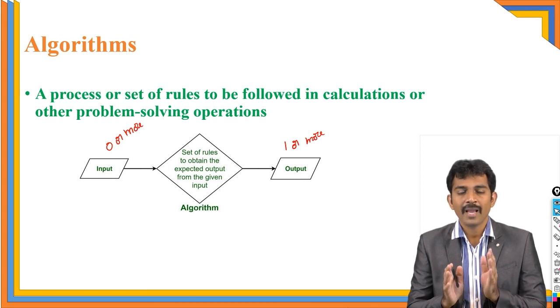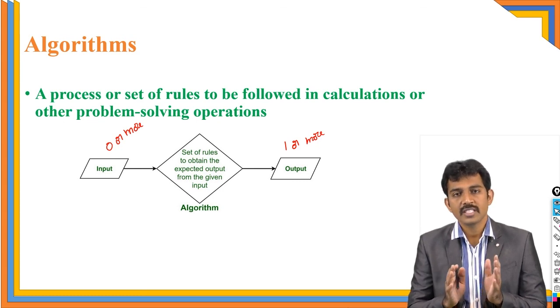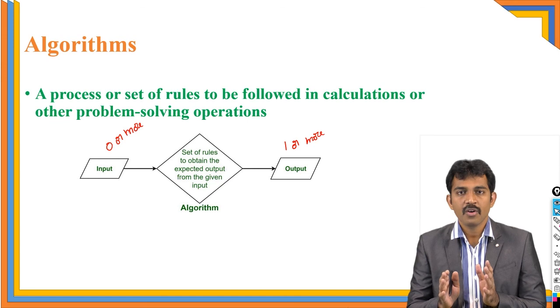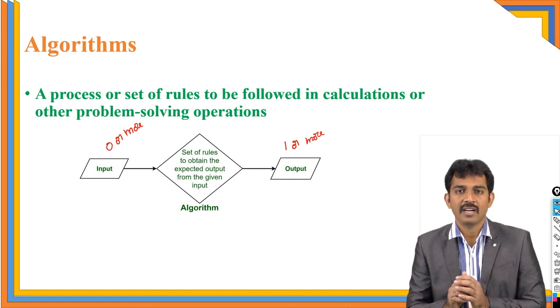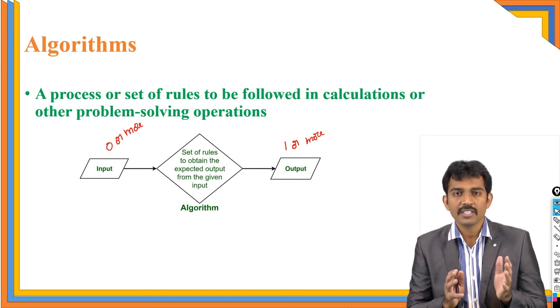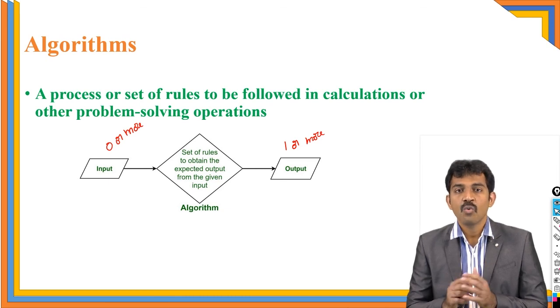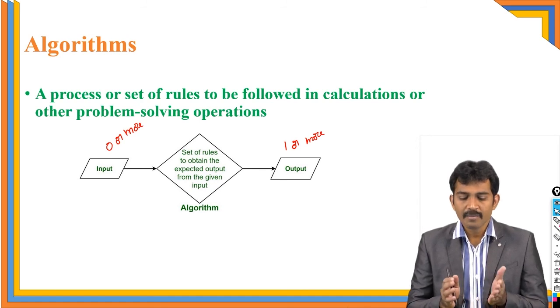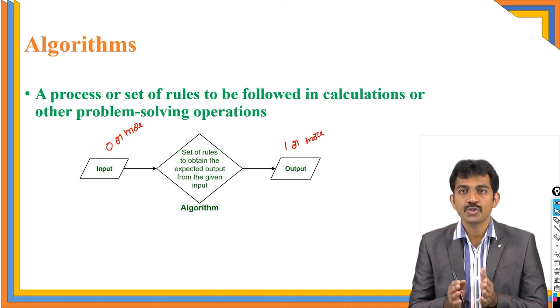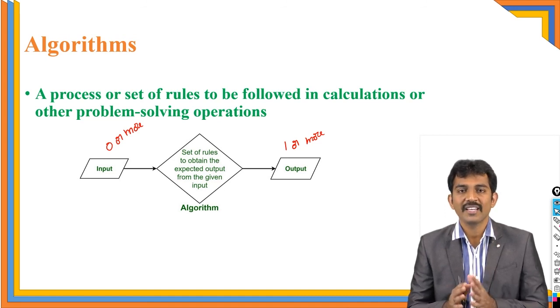Every activity or every problem has a set of rules, a set of steps to solve that particular problem, right? All these steps together are called an algorithm. Every algorithm contains 0 or more inputs and 1 or more outputs. In an algorithm, you follow a set of rules to obtain the expected output from the given input.